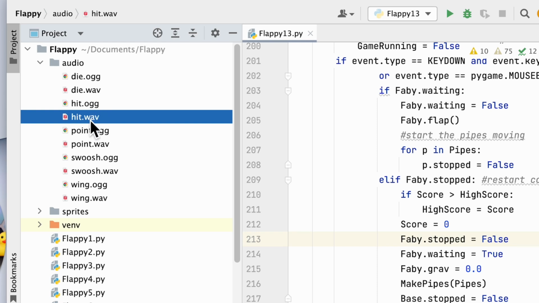I think these OGG files are about 10% the size of the WAV files and don't have any legal requirements around them. So WAV files don't have any legal things either, but the OGGs are a lot smaller. So that's why the game people use them, and that's why we will use them.